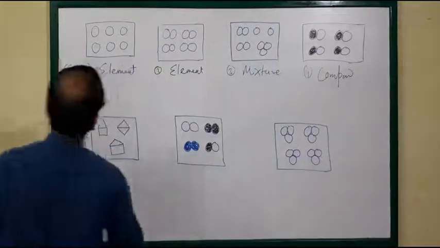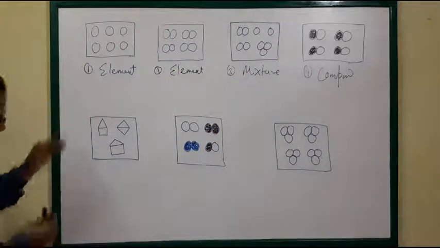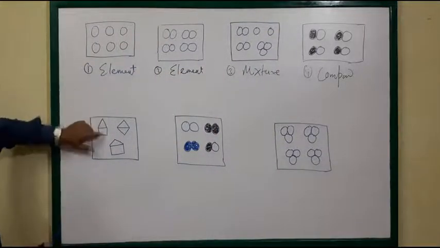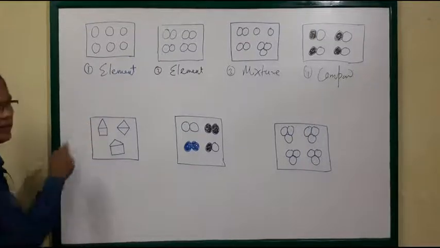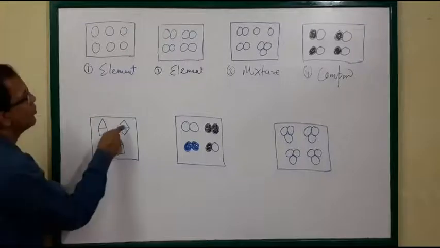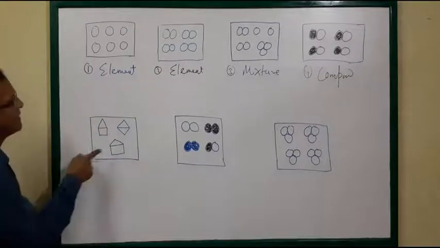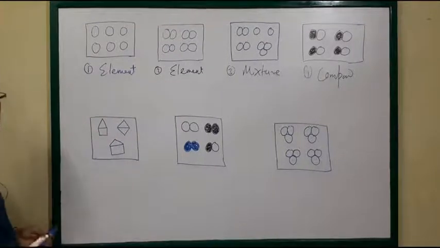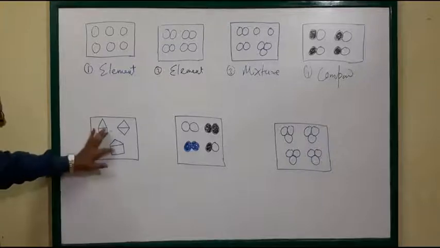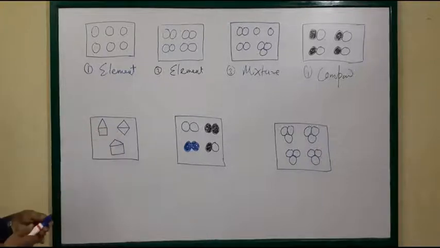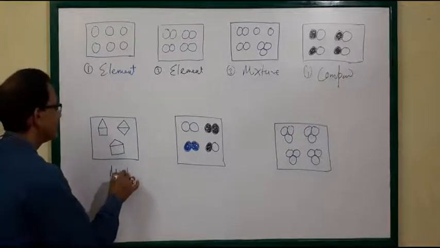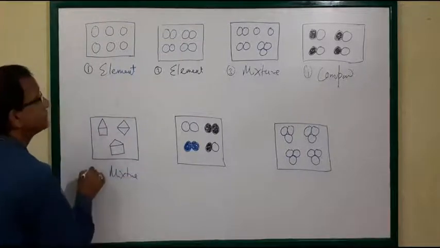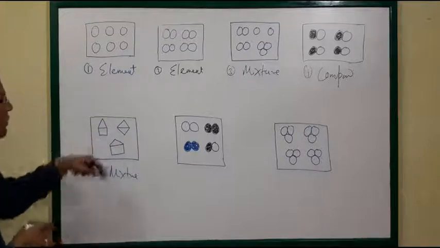Then come to this figure. This figure is just a combination of a triangle and square. It is 2 triangles, it is a triangle and square. So these are different. These 2 are the same, but it is different. So it is a mixture. So the fifth one is a mixture.